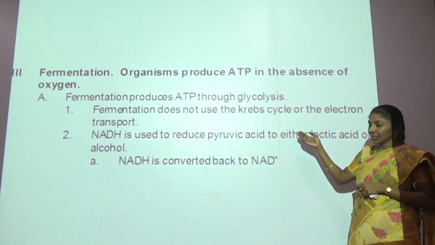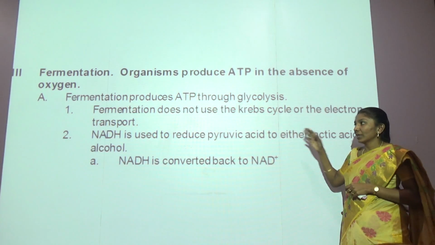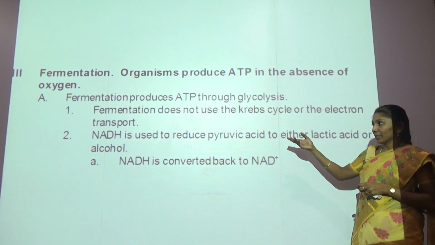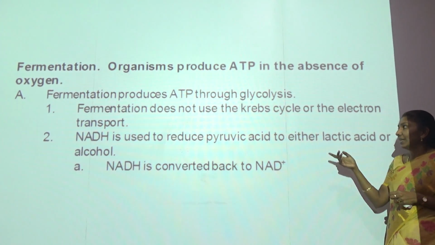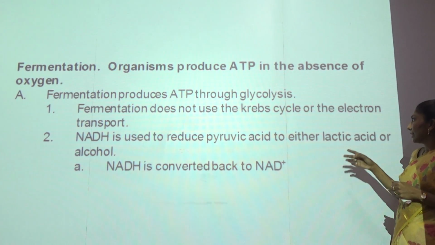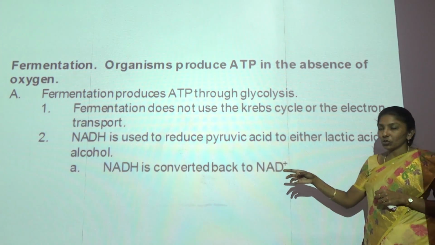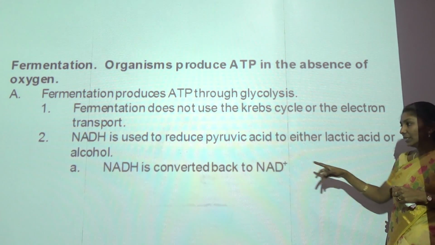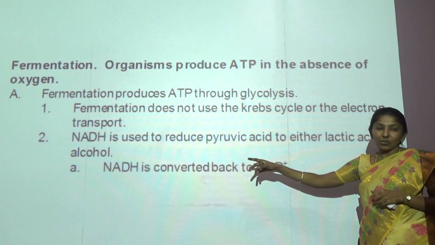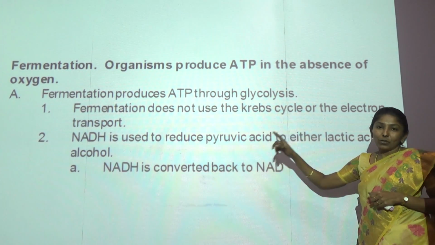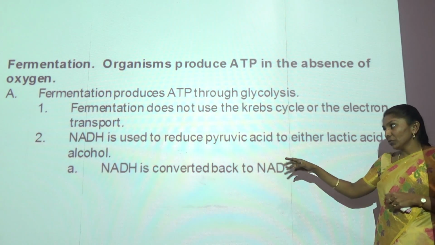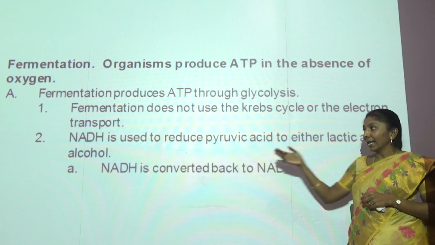And then fermentation, as said earlier, if an organism is not using oxygen, it will move on with the process of fermentation. Here it is clearly mentioned that fermentation does not use the Krebs cycle or the electron transport chain. Further, NADH is used and pyruvic acid is reduced either to lactic acid or alcohol. This is where we microbiologists exploit the organisms in the industries and produce lots of alcohols and acids.